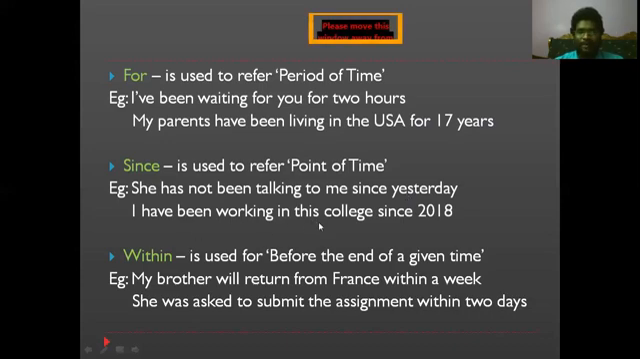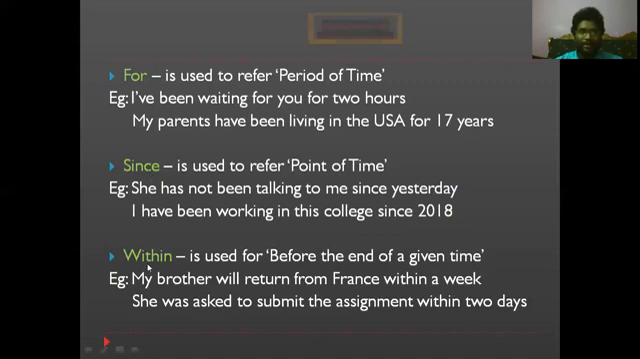And I have been working in this college since 2018. How long have I been working here? Since 2018. So I'm giving the accurate number or accurate date or accurate time. So whenever I'm talking about a point of time, make sure that we use "since" there.